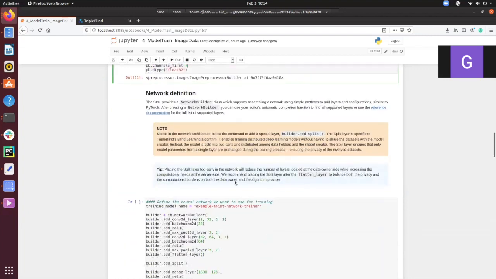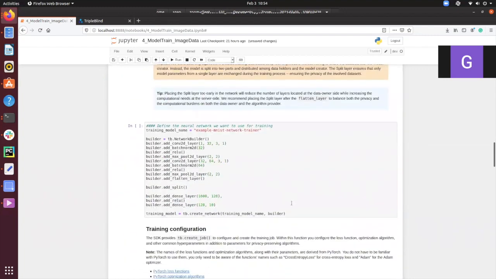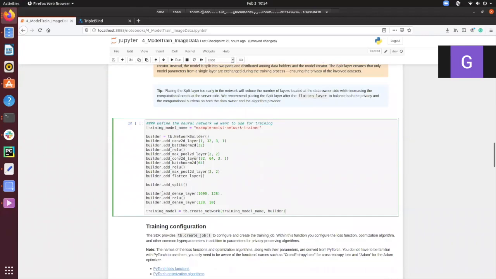And here's the fun part, where we are going to build our neural network using the TripleBlind SDK API for the network builder. Everything is very similar to what you are familiar with in Keras or TensorFlow when building sequential models. The only thing different here is that we have a specific type of layer called the split layer. The split layer defines where to split the actual model.